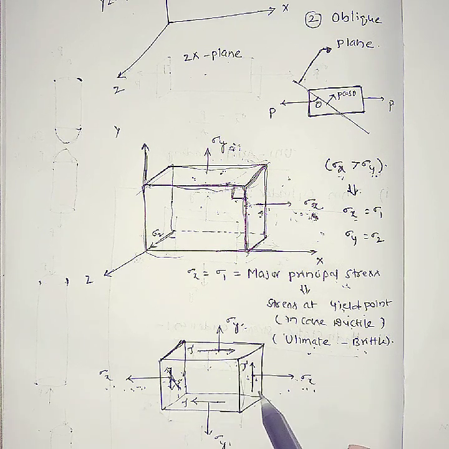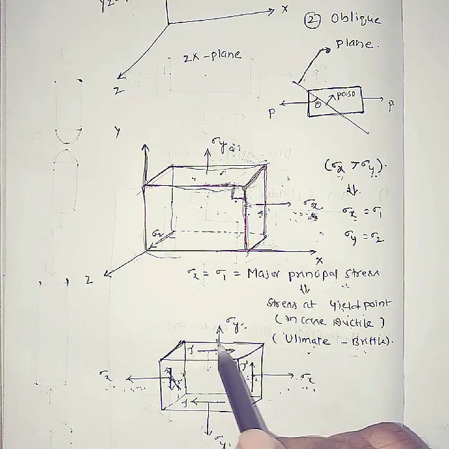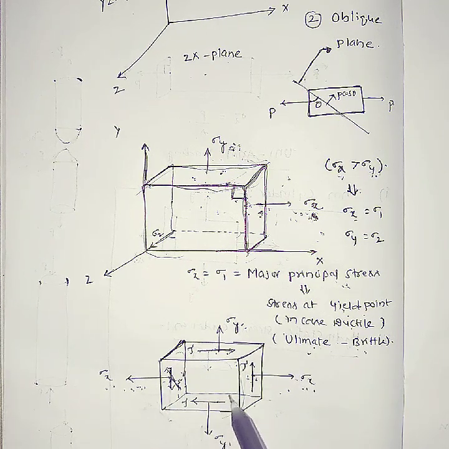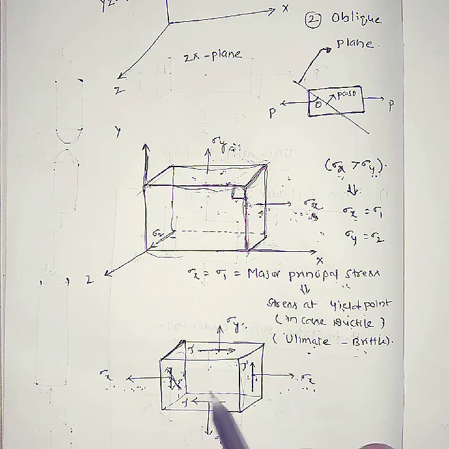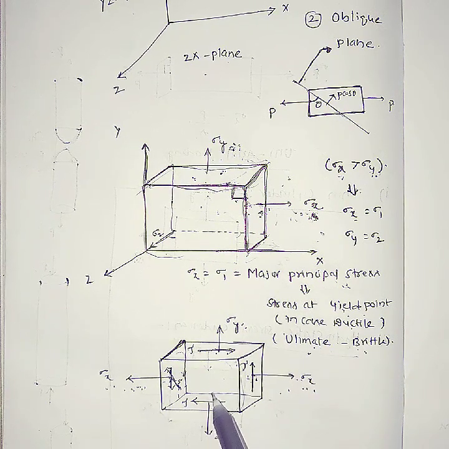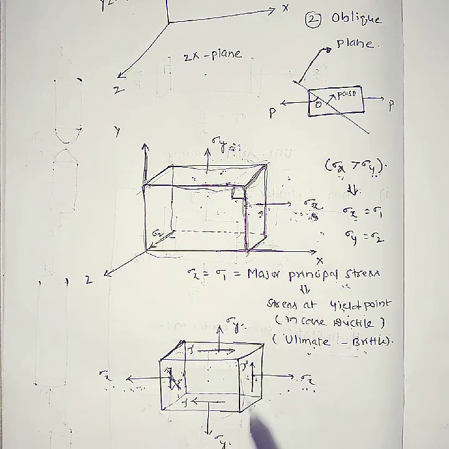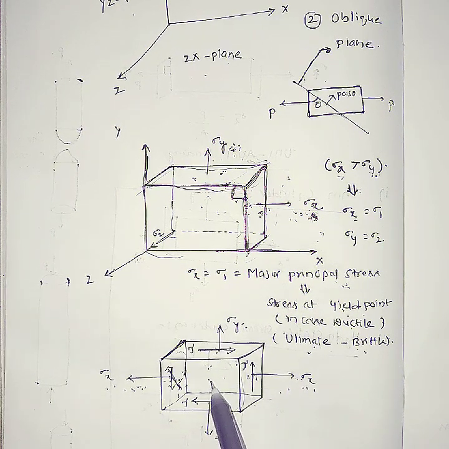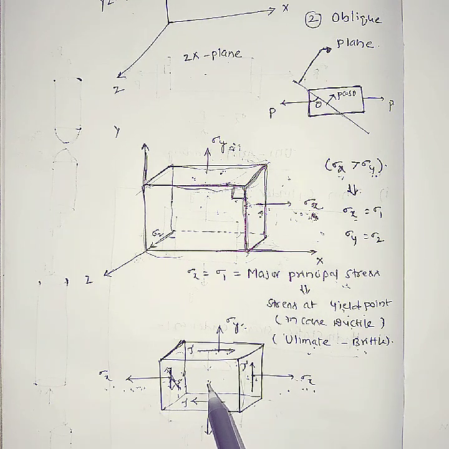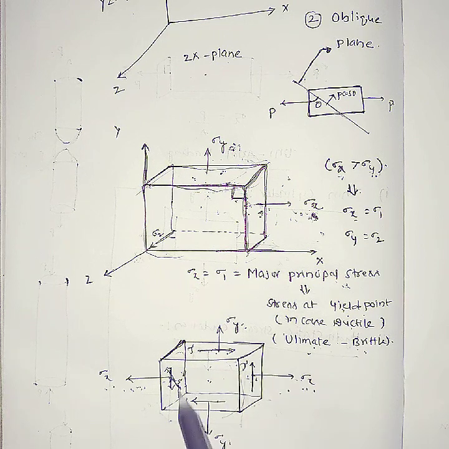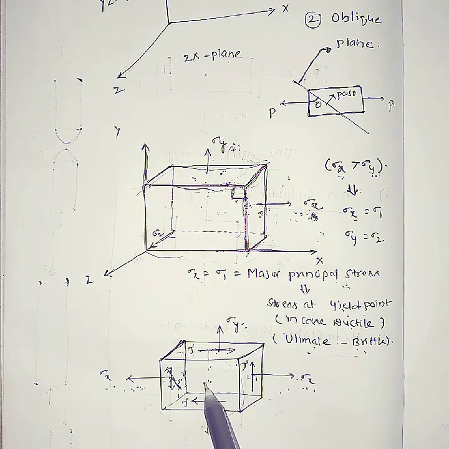You may have a doubt: this is not a principal plane, this is not a principal plane, so there is no principal plane in this element. But in this element, there is a principal plane existing. Where will it be? That means at what angle will it exist. Within the entire 360 degrees, at some angle it will exist.